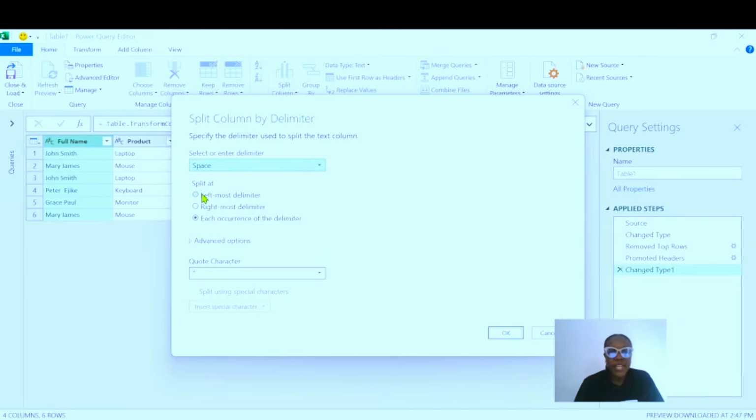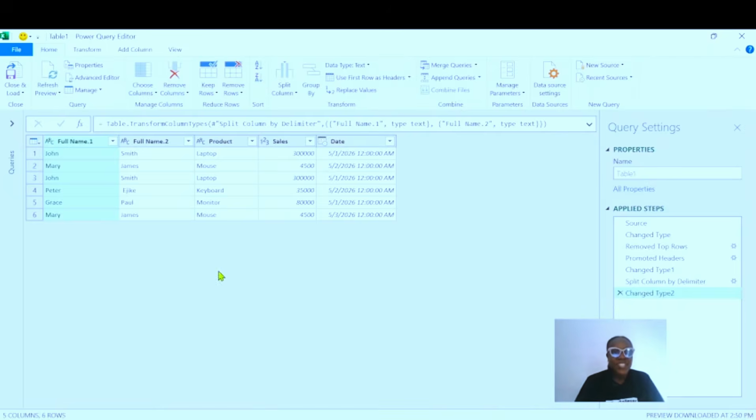Another option that I want us to set is to split at the leftmost delimiter. You can split at the rightmost delimiter or each occurrence of the delimiter, but we want to split at the leftmost delimiter. When you select this, you go ahead and click OK. So we have split the full name. We now have the first name and the surname.